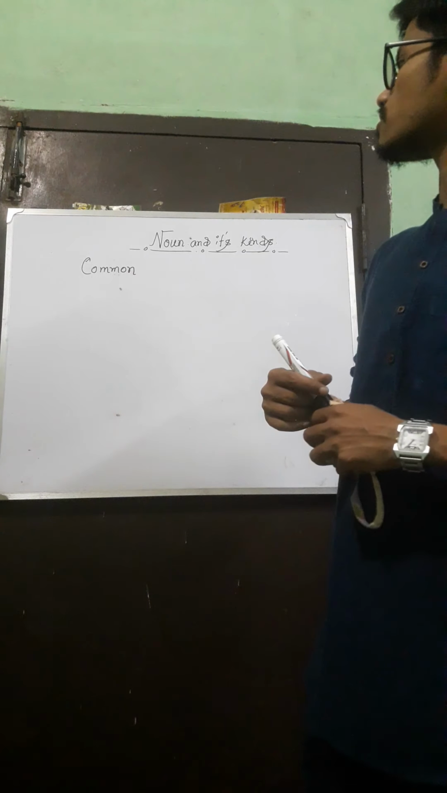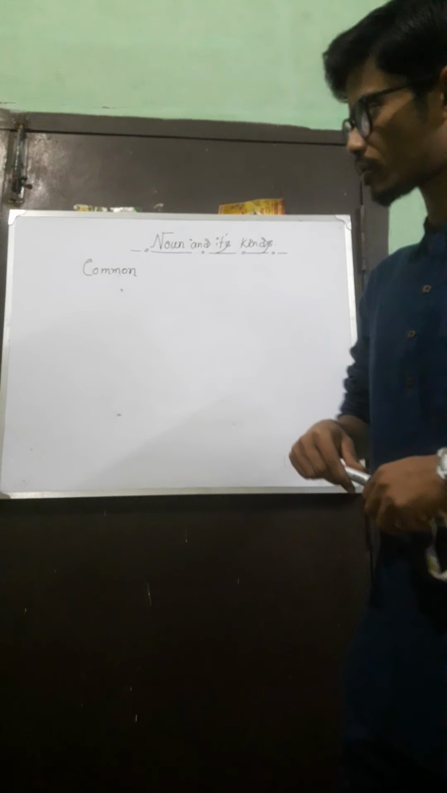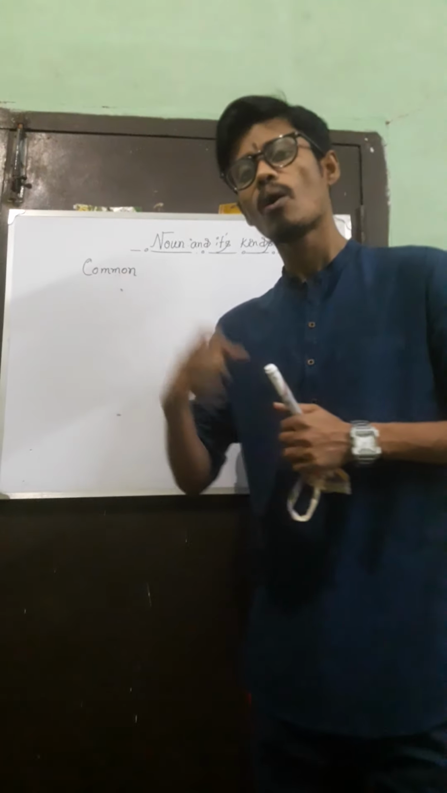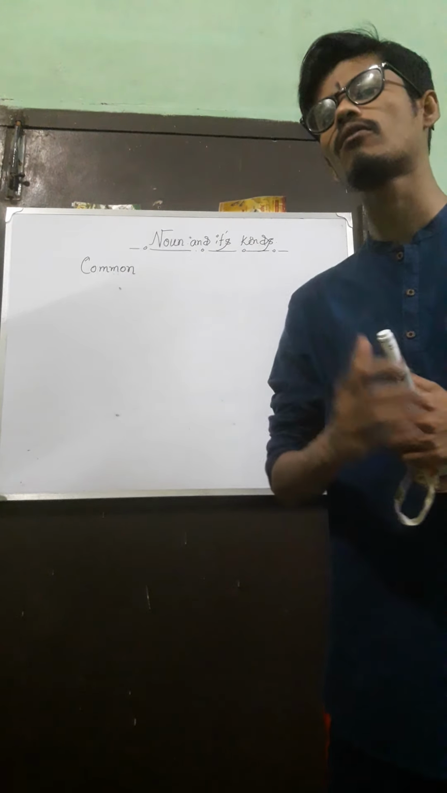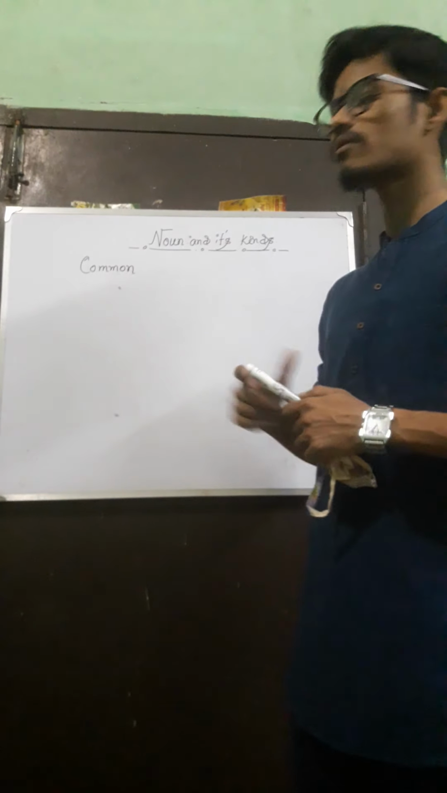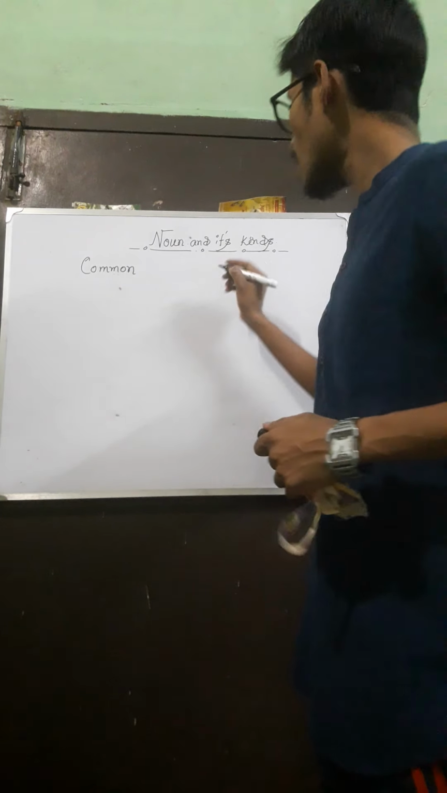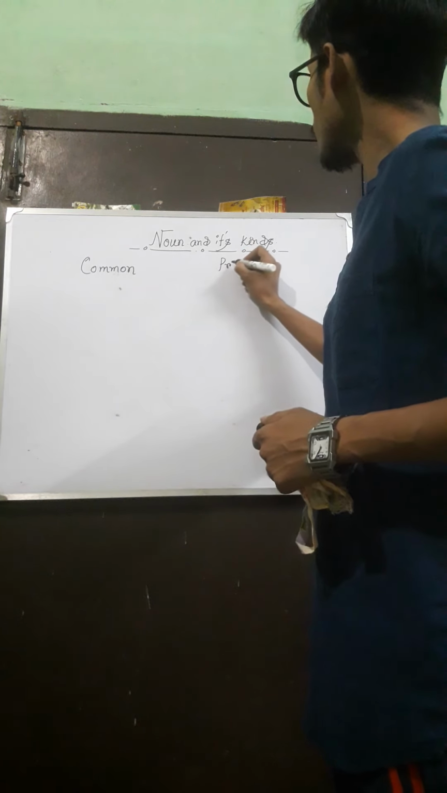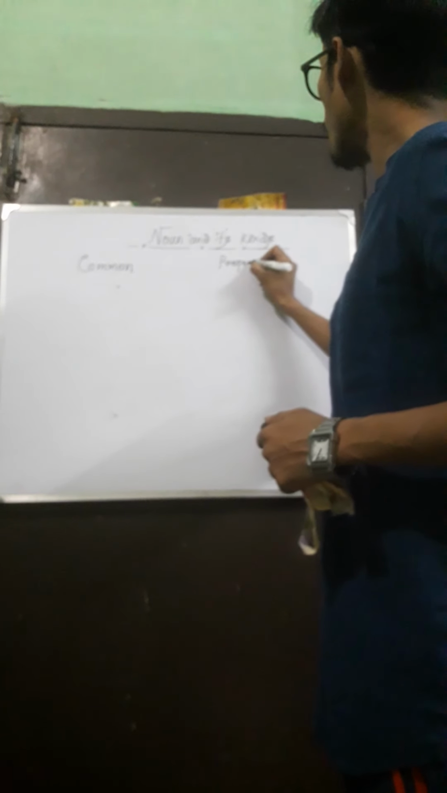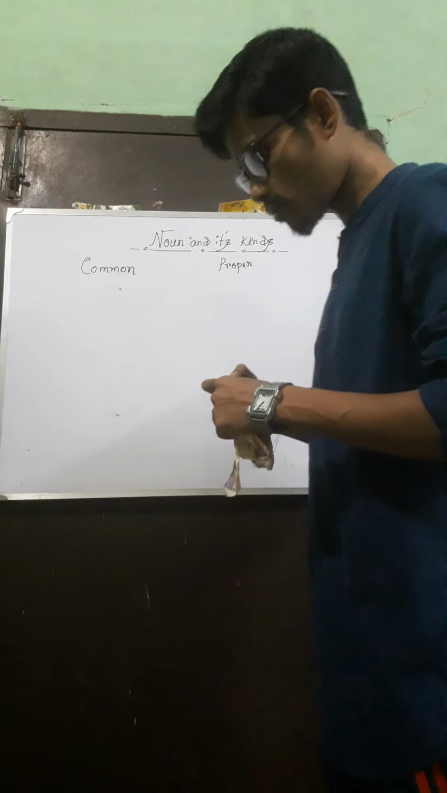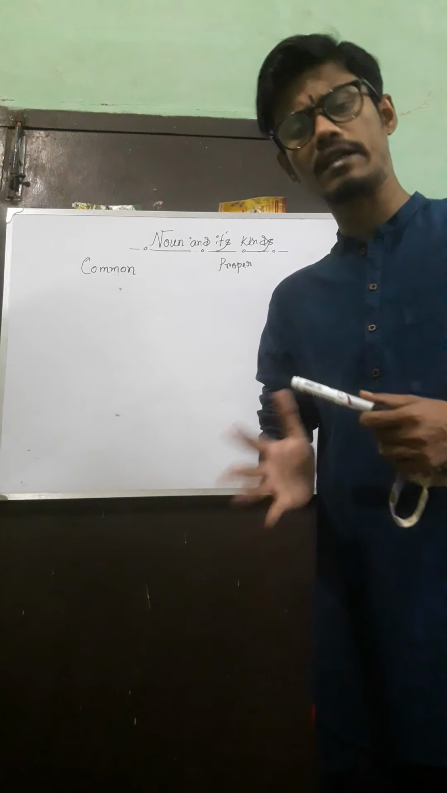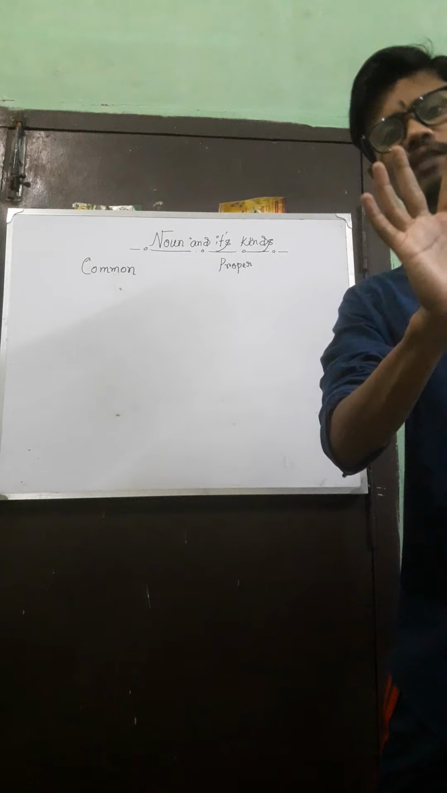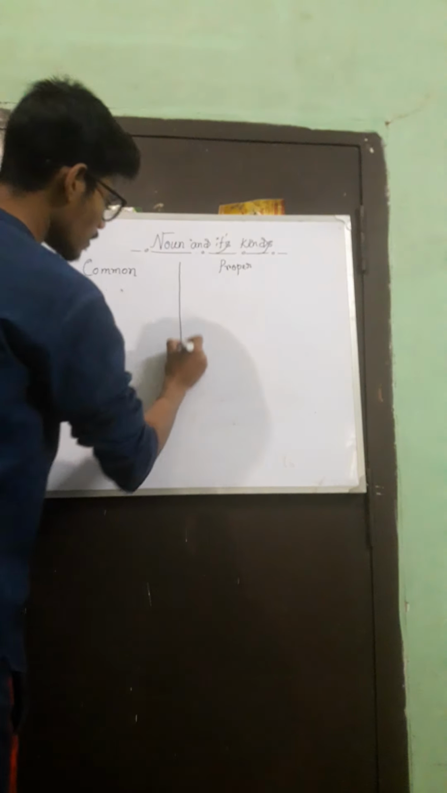Next, the proper noun. What is the definition of proper noun? A proper noun is a noun which suggests things in particular. It could be the name of a particular place, a particular person or a particular thing. Let me give you examples. It will be a lot easier for you when you see the examples.